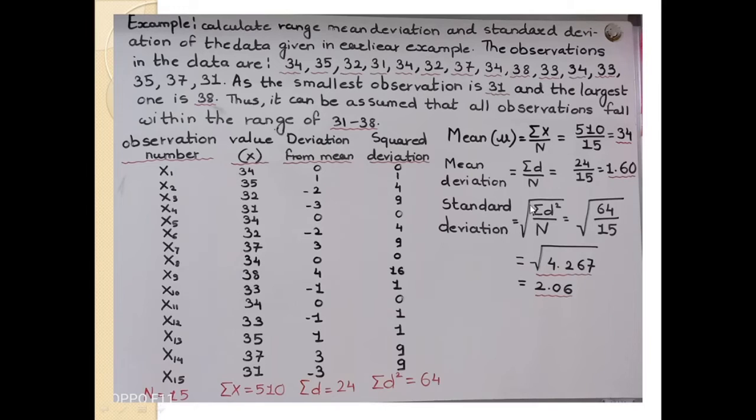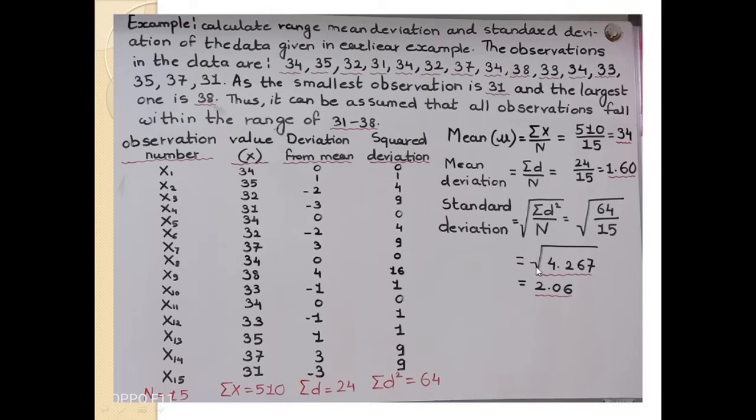Next we calculate the standard deviation. The formula is the square root of summation of d square upon n. The summation of d square is 64, and n is the total number of observations, so 64 divided by 15 under the square root.